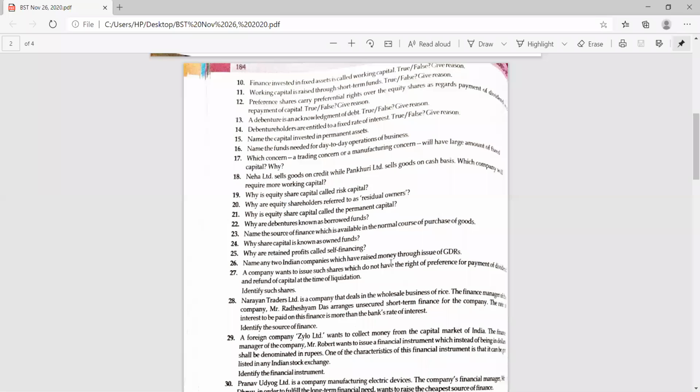A debenture is an acknowledgement of debt. True. Yes, a debenture is an acknowledgement of debt, while a share is an acknowledgement of a part of capital, owned fund, we can say capital fund, whatever answer you can say. Okay, go for the next.